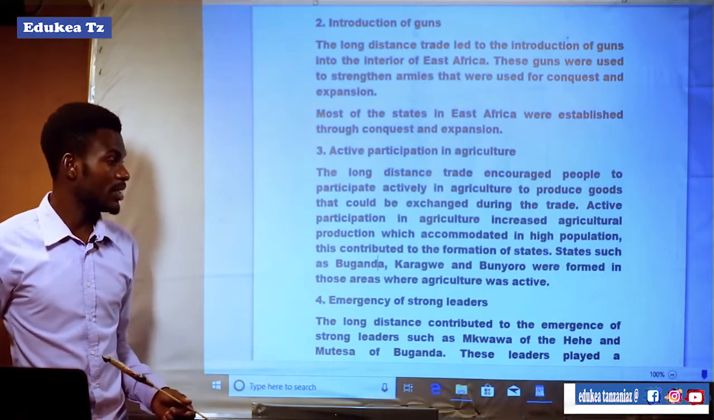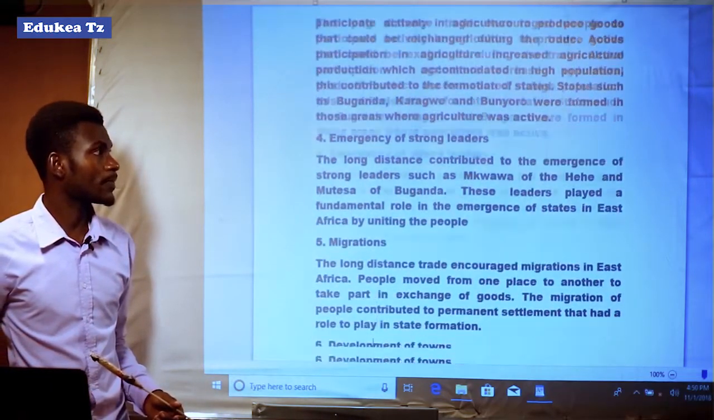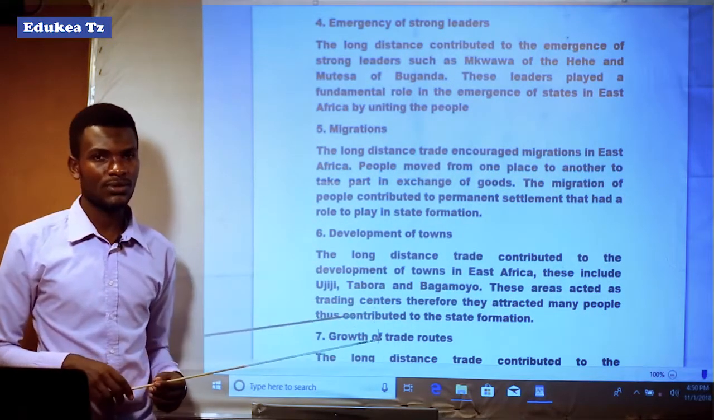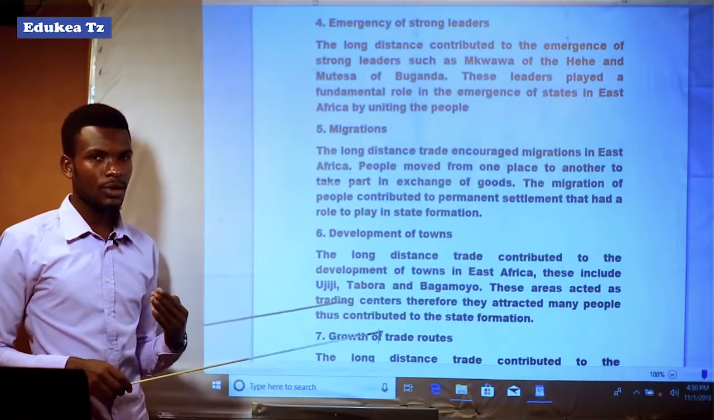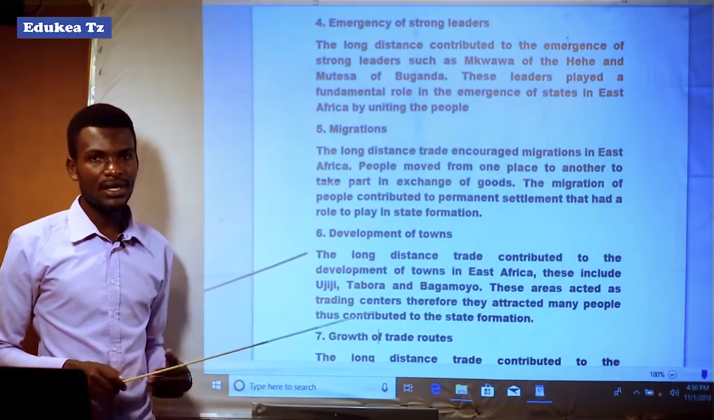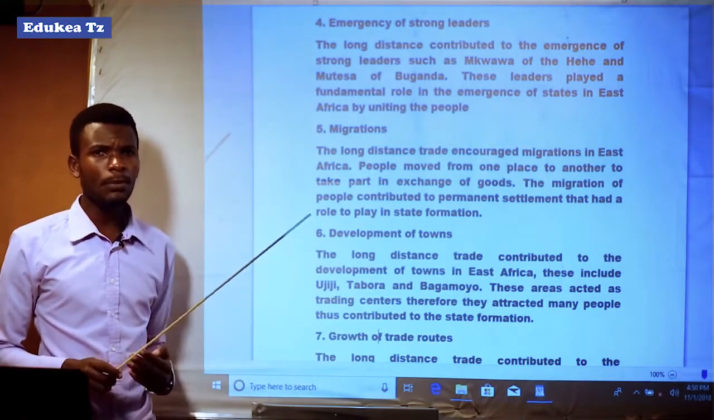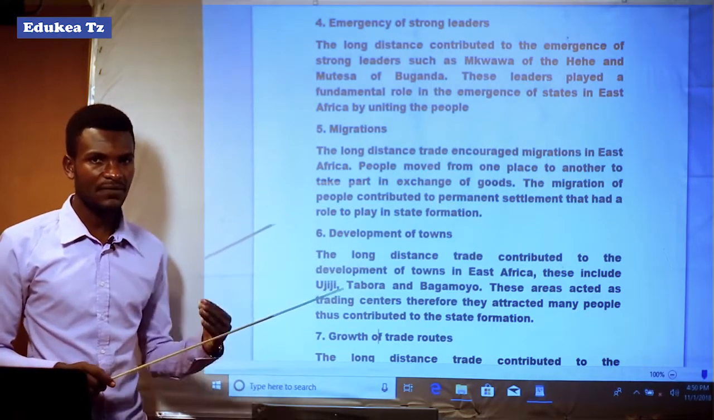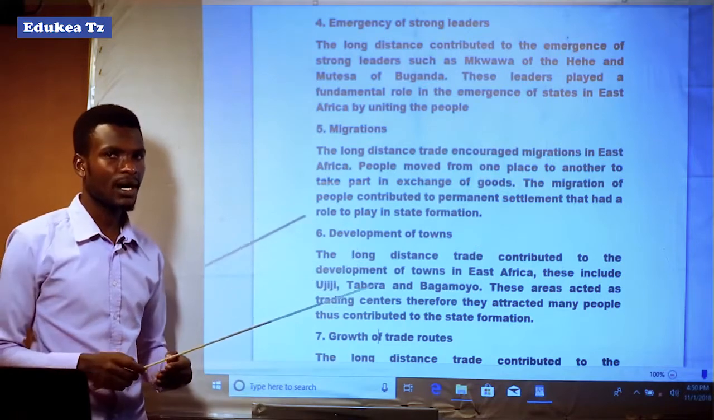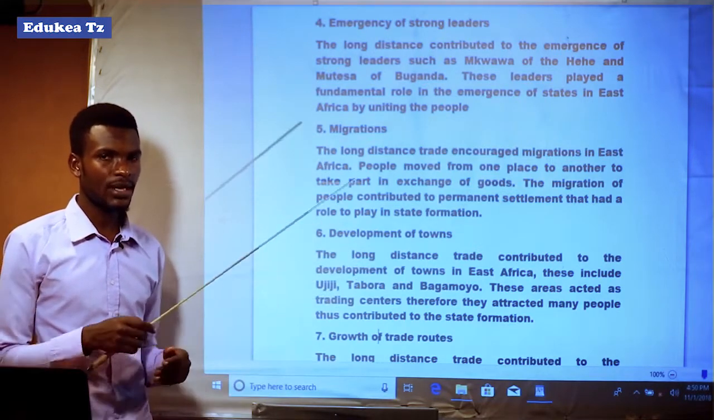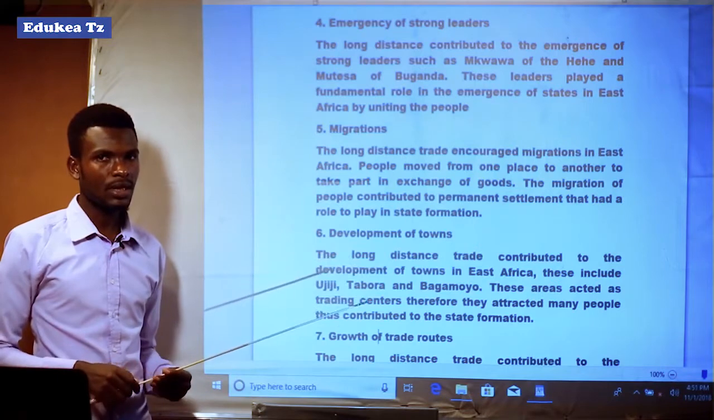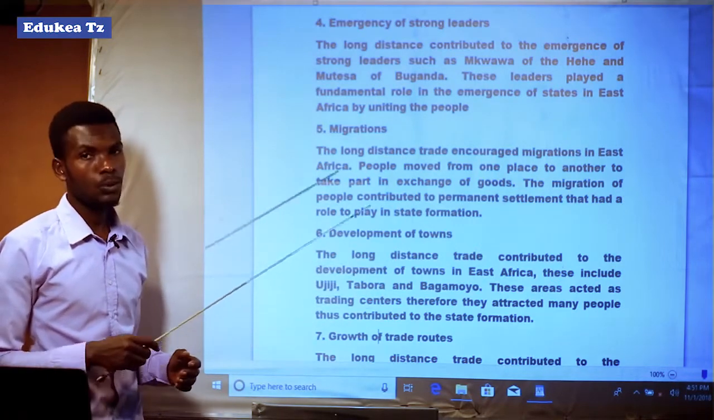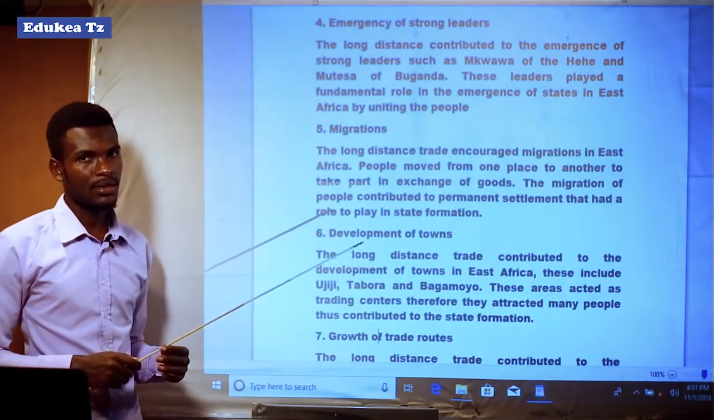Another was the emergence of strong leaders. It means how the emergence of strong leaders led to the formation of states. During the long distance trade, there were people who fully participated in the trade, and they benefited from the trade, and they became leaders, and those leaders united the people and mobilized them to form the states in order to occupy a certain area.